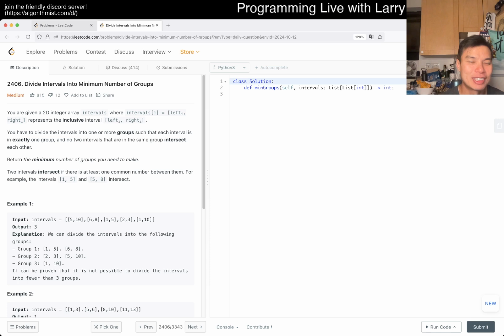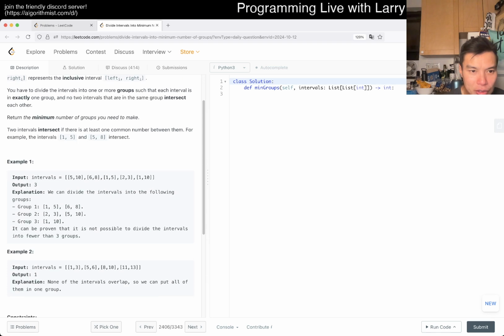2406, divide intervals into minimum number of groups. Okay, so you have a 2D integer array intervals. You have inclusive bounds. You have to divide the intervals into one or more groups such that each interval is in exactly one group and no intervals in the same group intersect each other. Return the minimum number of groups you need to make. Two intervals intersect if there's at least one number in common. Okay, fine.